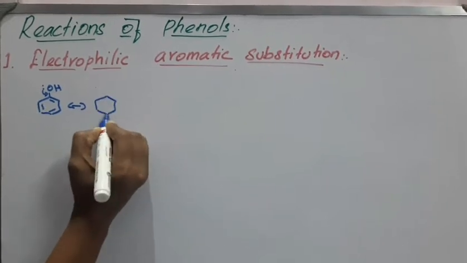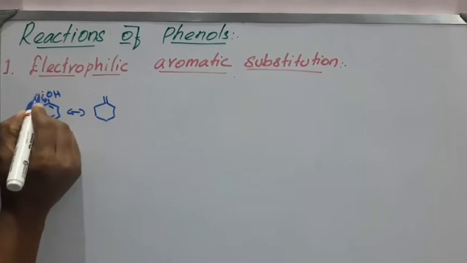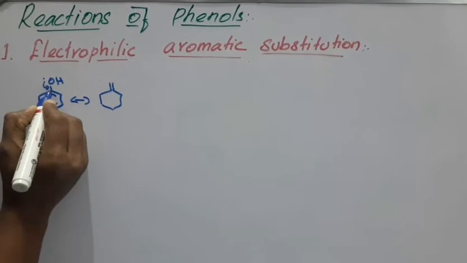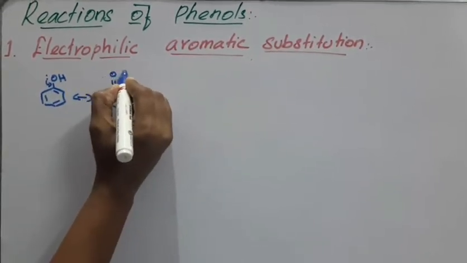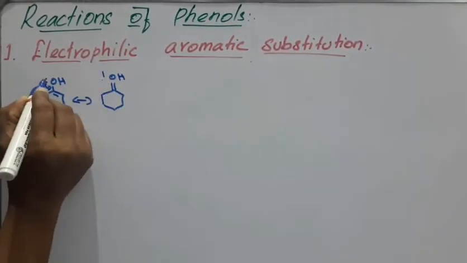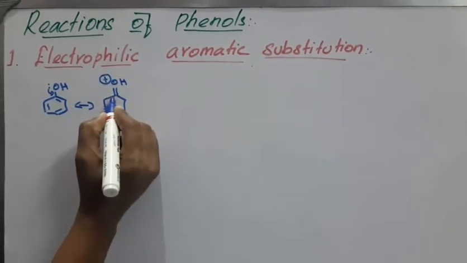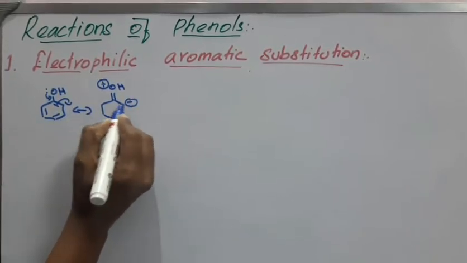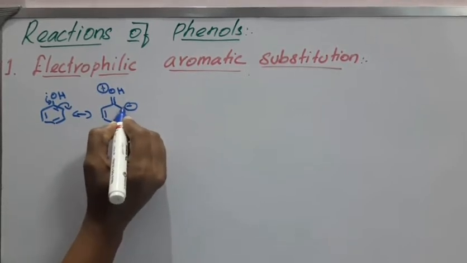We already studied this. A double bond is partially created after the lone pair of electrons is contributed to this carbon atom, and the OH attains a positive charge. The double bond shifts, the lone pair shifts, so the electron cloud density is more on this ortho position.